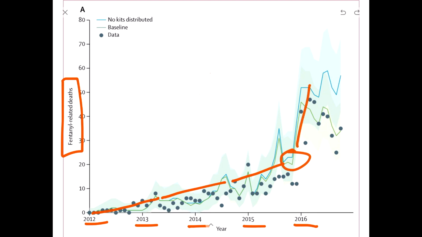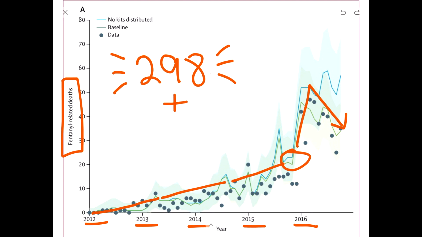Following increased distribution of take-home naloxone kits, we see a corresponding decline in deaths. The study estimates that a total of 298 lives were saved. An additional 118 could have been saved had naloxone been heavily distributed before 2016. Based on this modeling study, making naloxone widely available to the vulnerable would definitely have a positive impact.